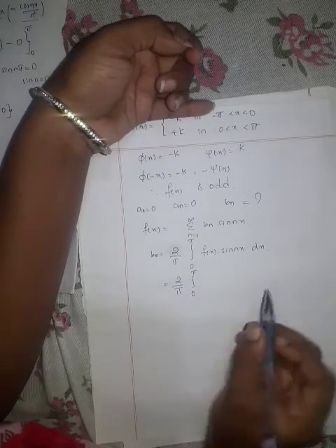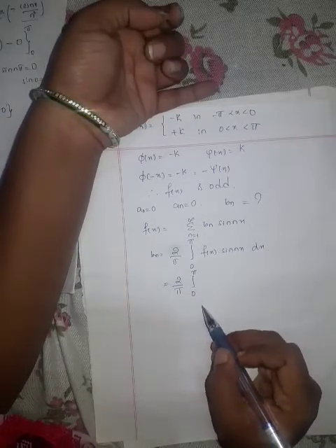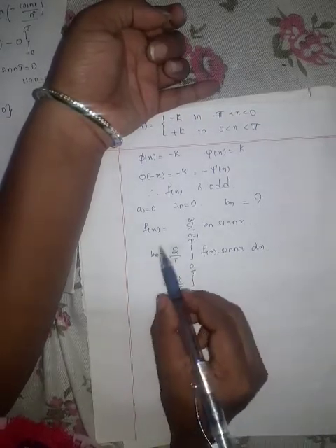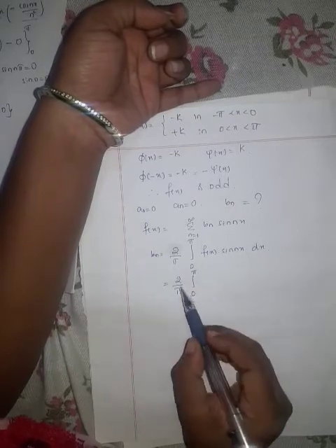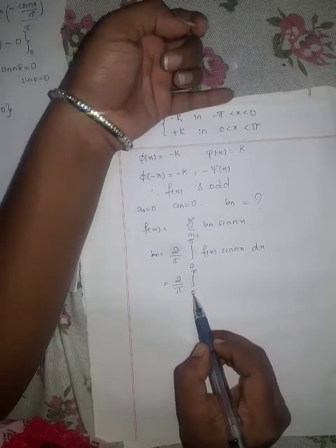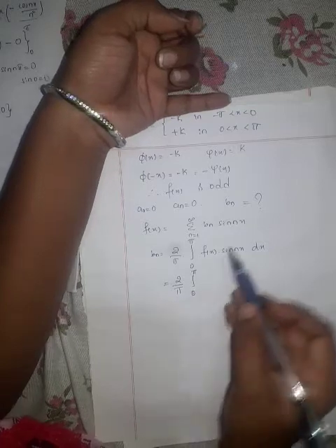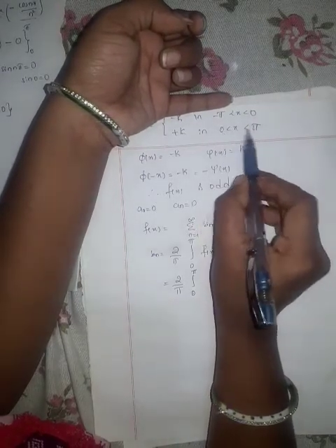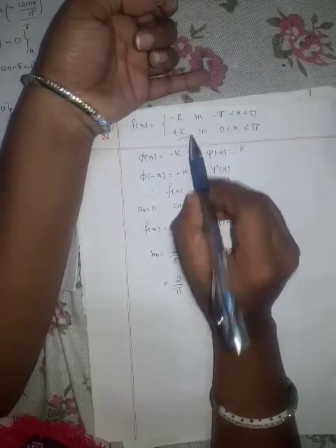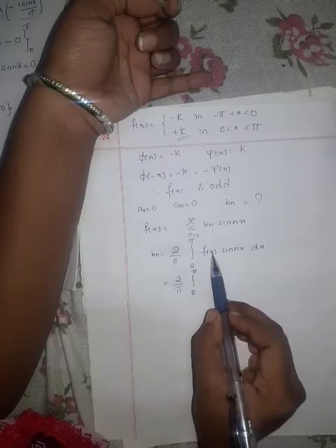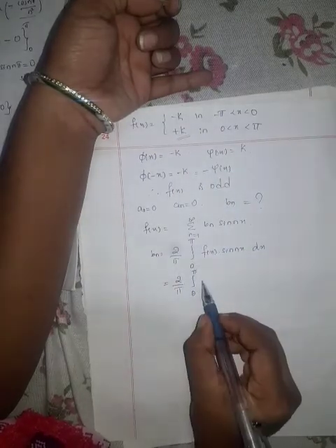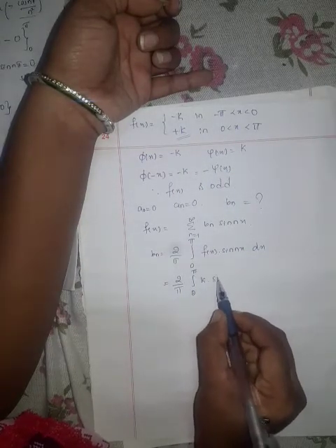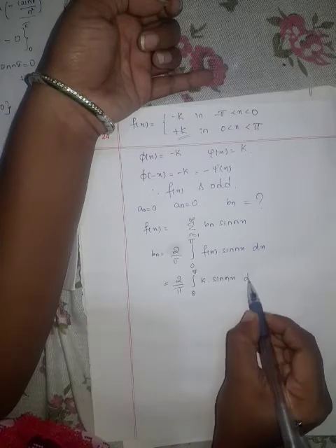Now you can see in the formula of this Fourier coefficient, the interval is 0 to pi. So in the interval 0 to pi, what is our f of x? Plus k. So in the interval 0 to pi, our f of x is plus k. So k into sin nx dx.